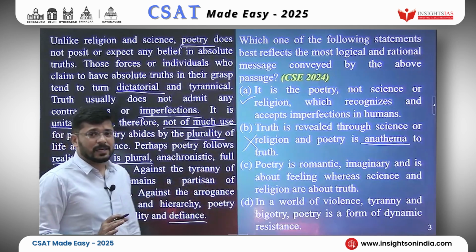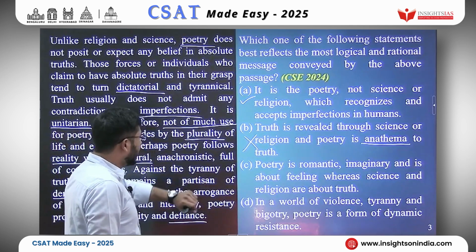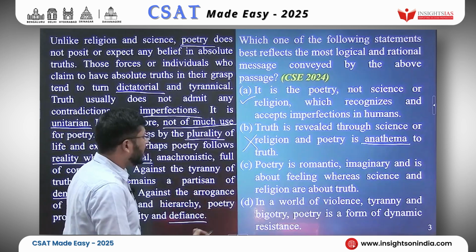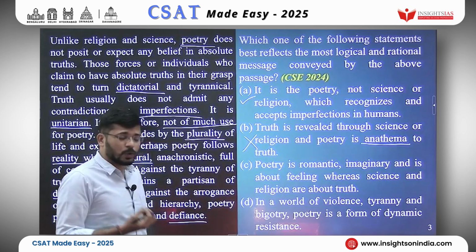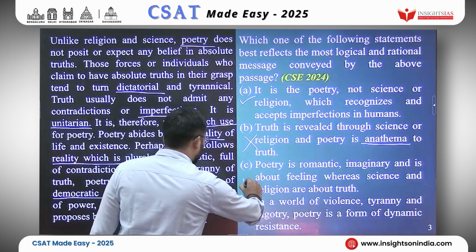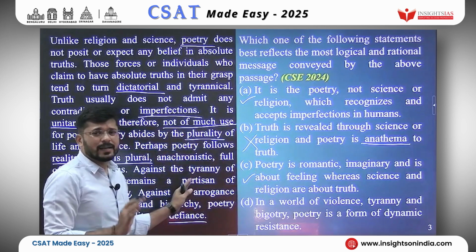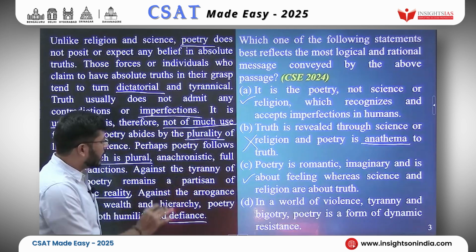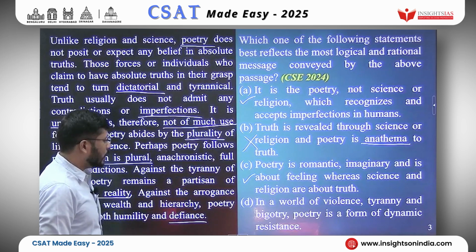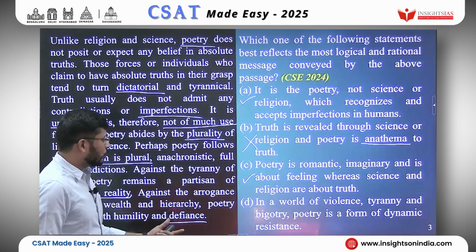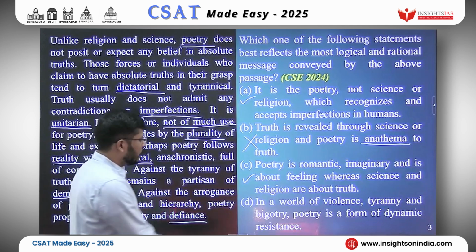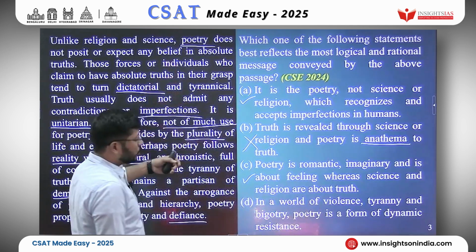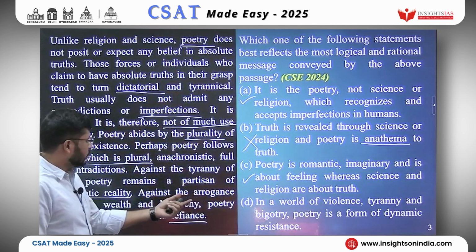Let's look at option C now. Poetry is romantic, imaginary, and is about feeling, whereas science and religion are about truth. Okay, this is a good contender. It is quite in agreement with the passage. We'll keep it. Option D: In a world of violence, tyranny, and bigotry, poetry is a form of dynamic resistance. I know that this passage does not directly talk about violence or bigotry.